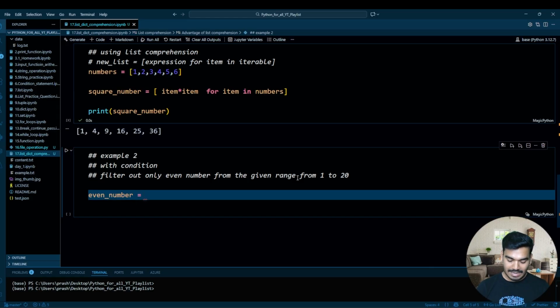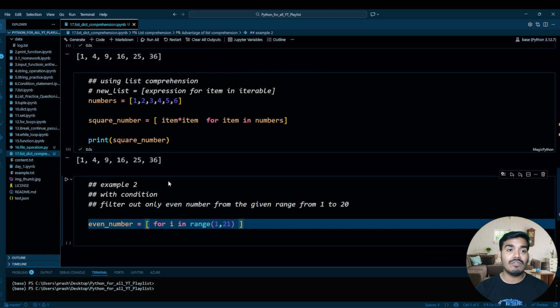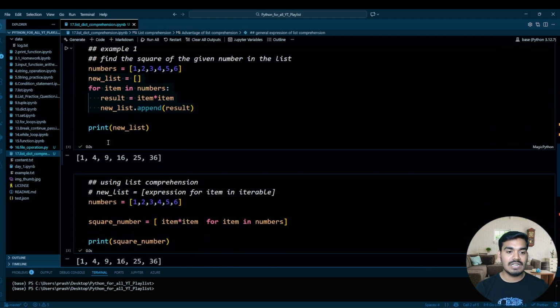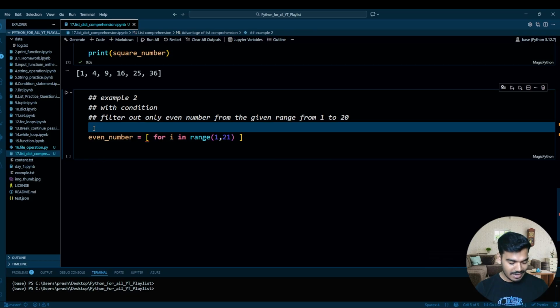and then I'll write over here for i in range of 1 comma 21. 1 comma 21 will give what? It will give me 1 to 20 as the range of numbers, right? Then what is the general expression of writing a list comprehension with condition? This is the general expression, right? Let me write over here.